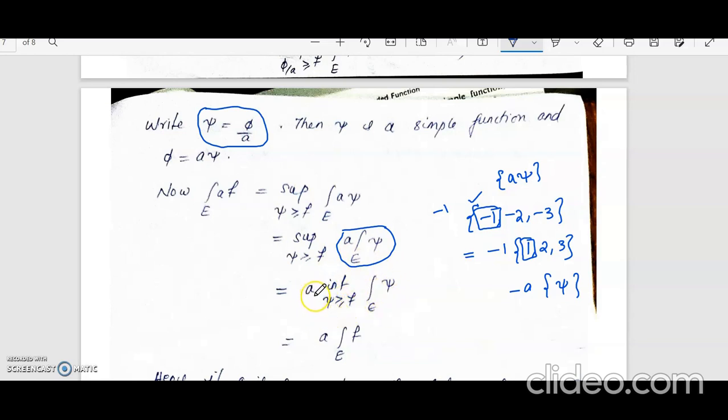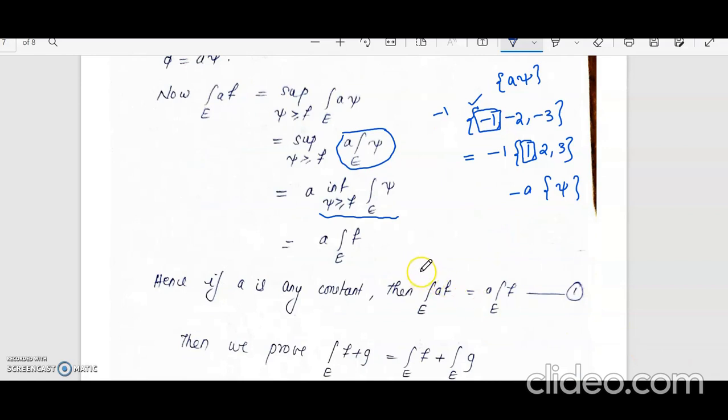So that will be equal to A times the infimum over xi greater than or equal to F of the integral over E of xi. And now, by the definition of the integral of F, this will be the integral over E of F. So we will get A times the integral over E of F. Therefore, again, when A is less than 0, we have shown that the integral over E of AF will be equal to A times the integral over E of F. So we have got this result. Call it equation 1: the integral over E of AF is equal to A times the integral over E of F.